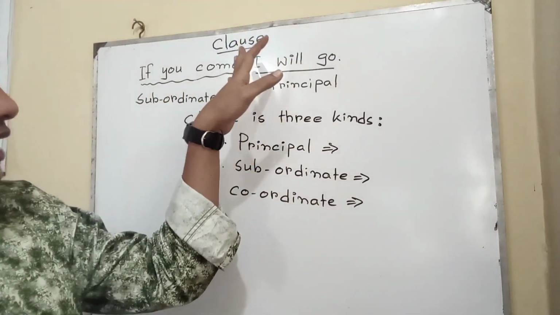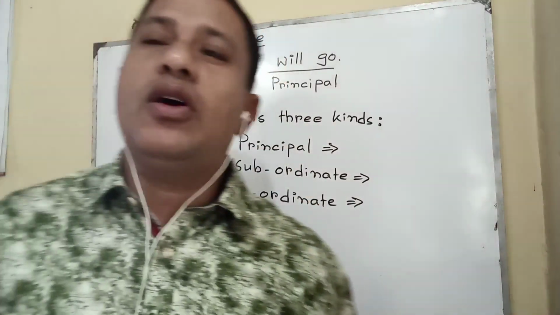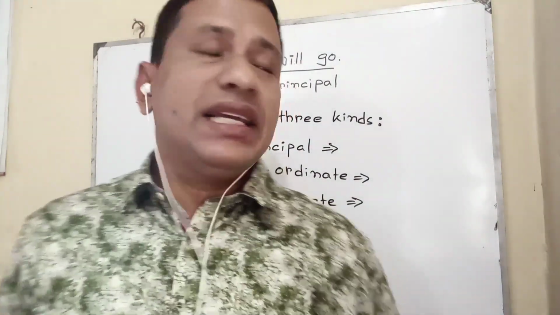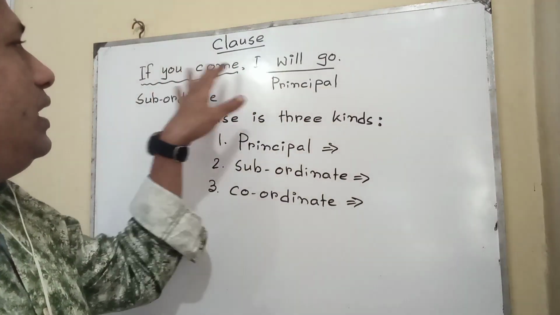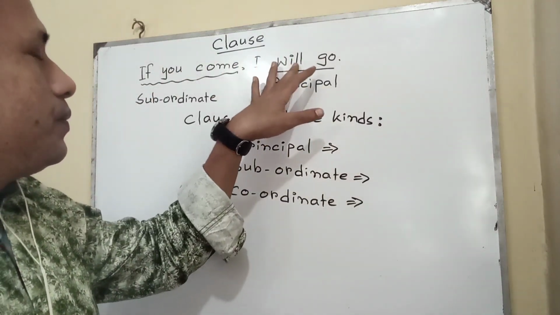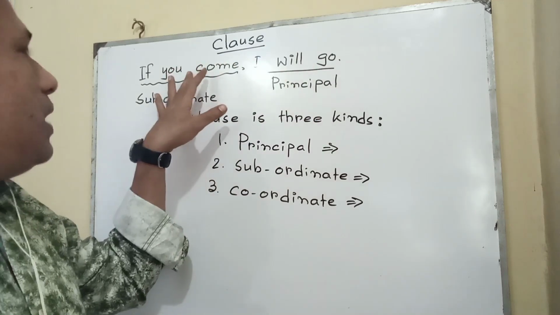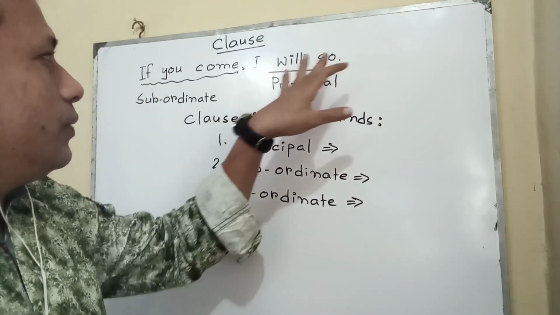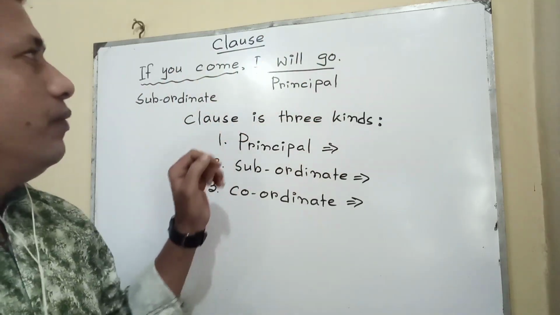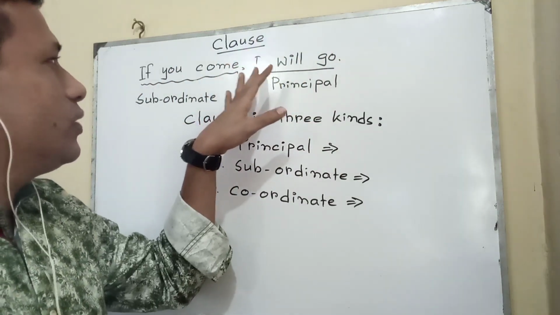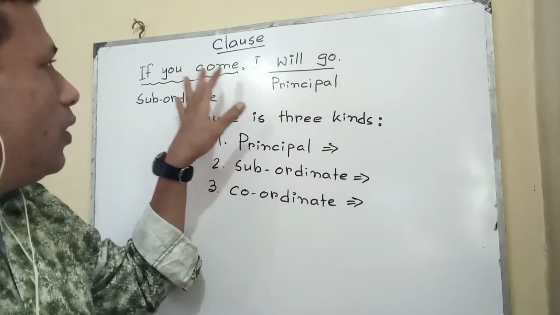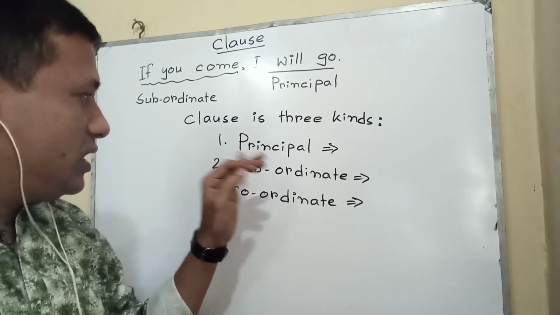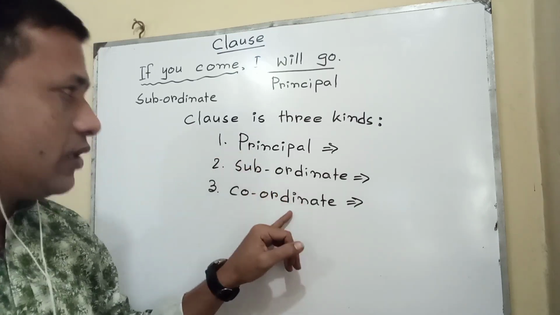Then if I would like to repeat it again, what is a clause? A clause is a group of words that is a part of a long sentence and that has a subject and predicate. I have given here a complex sentence. This part is the principal clause, this part is the subordinate clause, this one is the subject, and this is the predicate. There are three types of clause: principal clause, subordinate clause, coordinate clause.